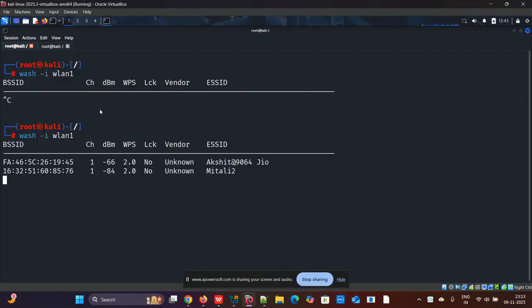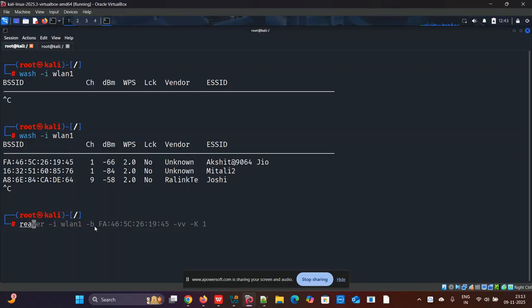Now it's scanning perfectly. So I can see one Wi-Fi, Akshit, and one Wi-Fi, Mitali, too. So there's one more, Joshi. So I'll press Control C to stop. This is enough for working. Now I'll try to attack this Akshit Wi-Fi for the password.